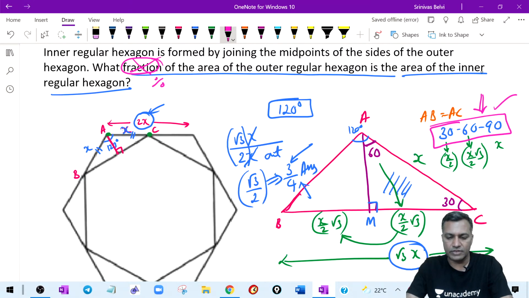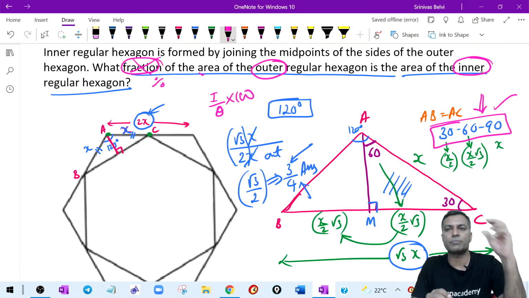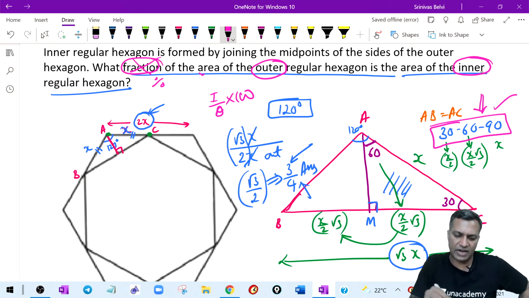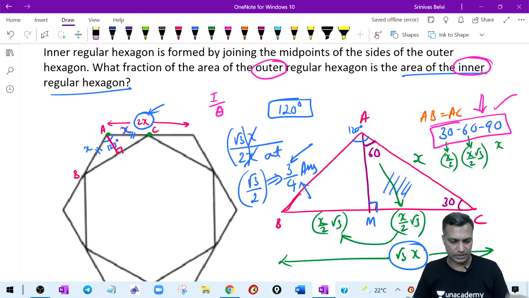What percentage of the area of the outer hexagon is the area of the inner hexagon? In the denominator, what should come? The outer hexagon. What should come in the numerator? The inner hexagon. If it is a percentage, it is inner divided by outer into 100. That's a percentage question. For a fraction, remove this 100; percentage is not required. The same questions can be asked as a percentage as well.